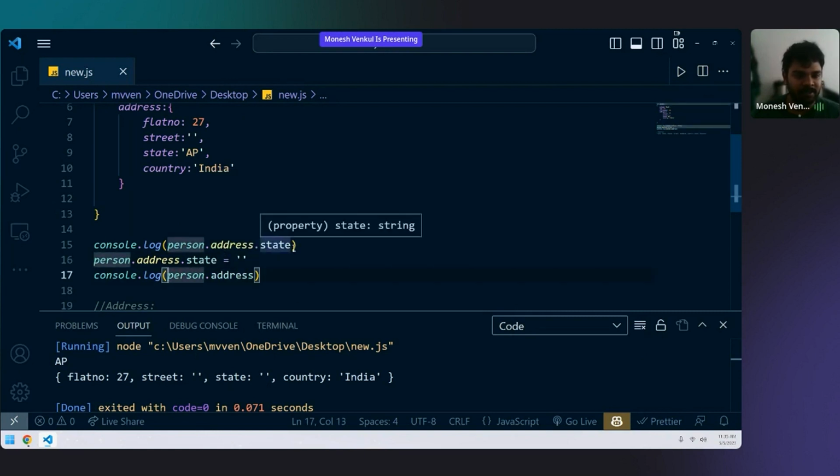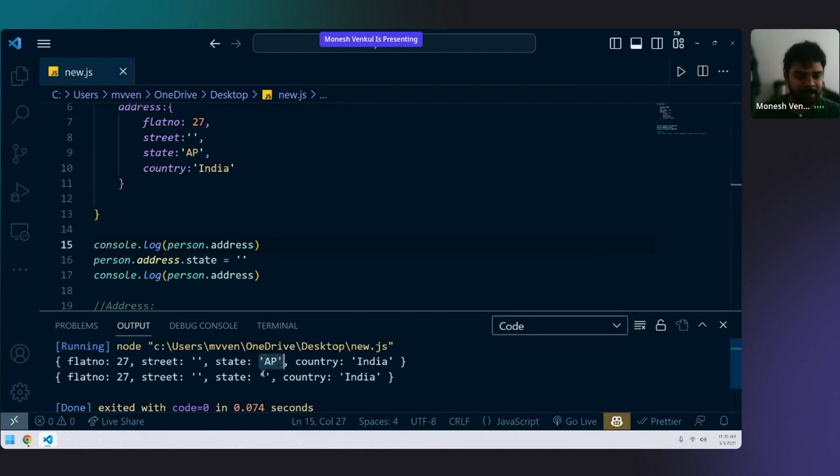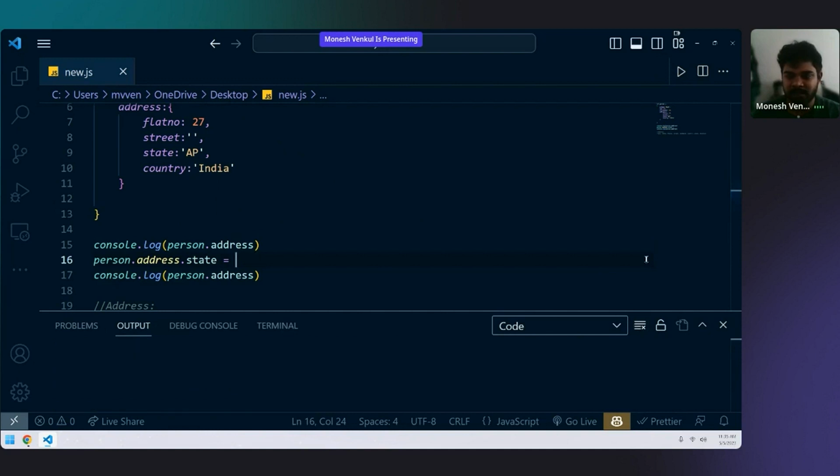I'm just showing it to you. If you see here on the top, it is ap, but here it is empty. You can just write person.address.state equal to, keep it like this and leave it. It will be empty. If you remove this, you cannot remove it like that, you will get an error.